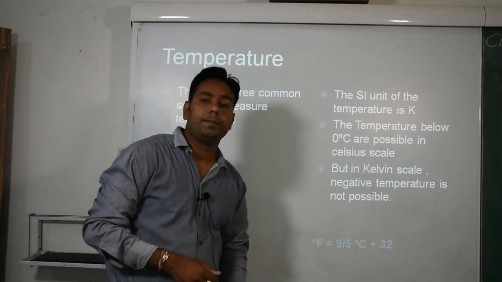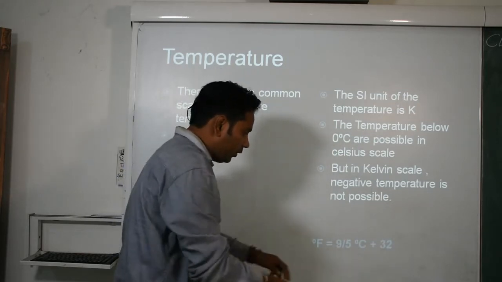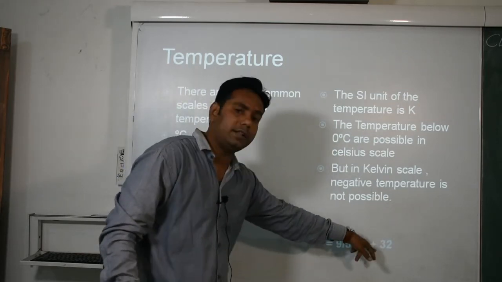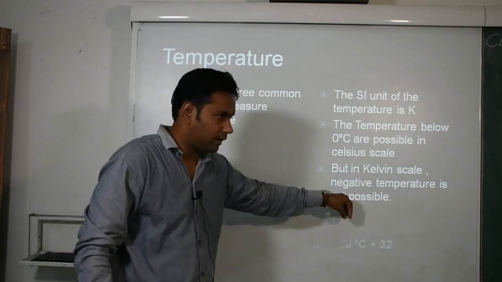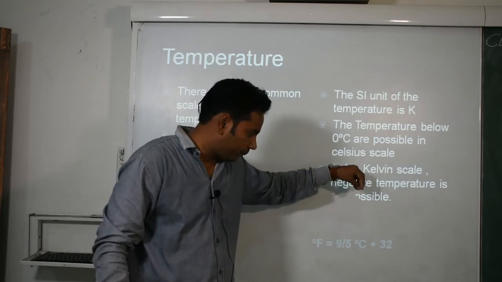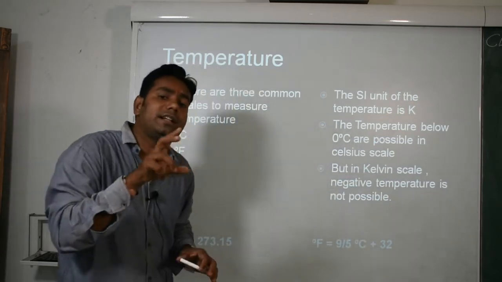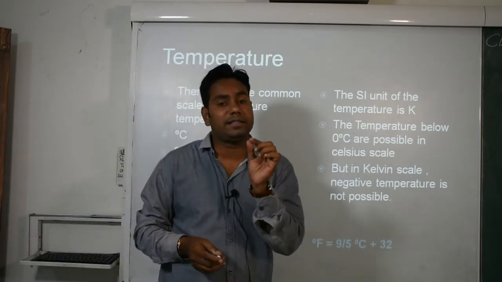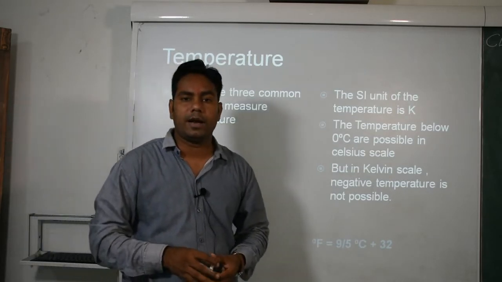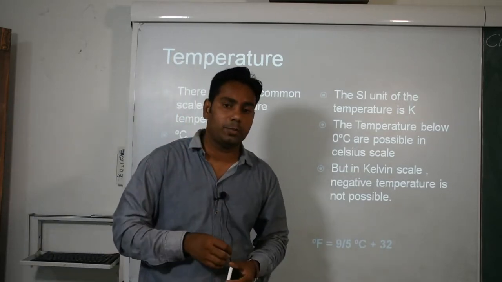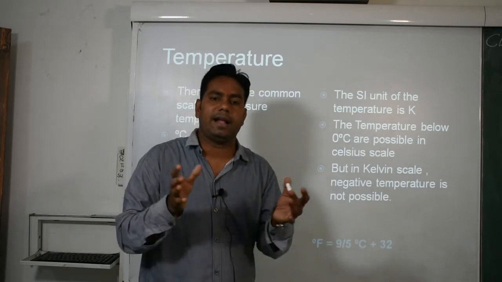Now in Fahrenheit: 9/5 into 25 plus 32. 5 cancels into 25, 5 times 9 is 45, plus 32 is equal to 77 degree Fahrenheit. You can use this formula to convert 37 degree Celsius also, because human body temperature is 37 degree Celsius.